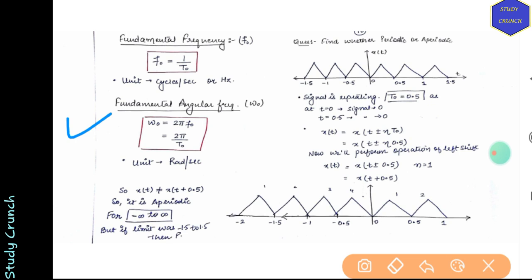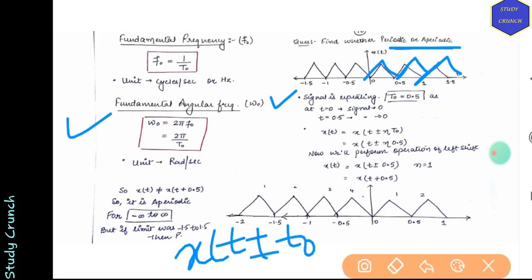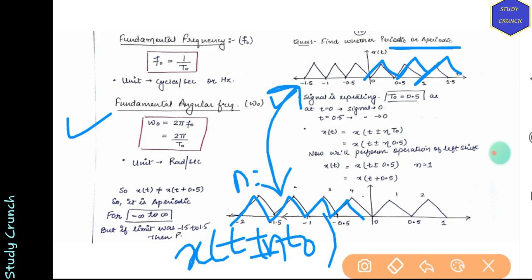Now we have one example. We have to find out whether the signal is periodic or aperiodic. So the signal is repeating at t equal to 0.5 in this example. So at every 0.5 the signal will be repeating. Now to check whether it is periodic or non-periodic, we'll perform the operation of shift. So if we have x(t) plus or minus t0, with n taken as 1, and if we shift it the other way, then also the signal will be equal. So this is a periodic signal.